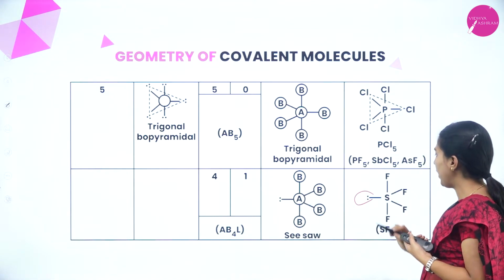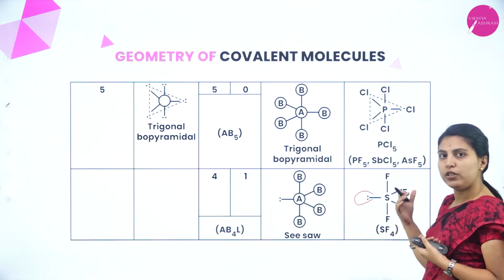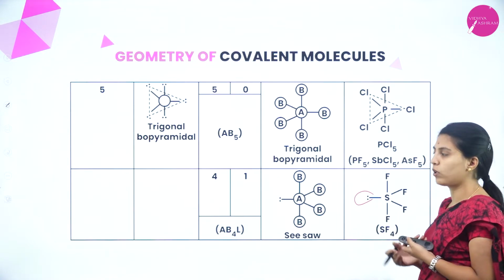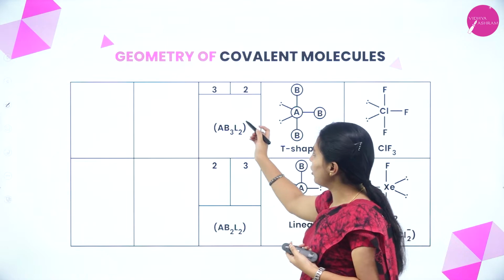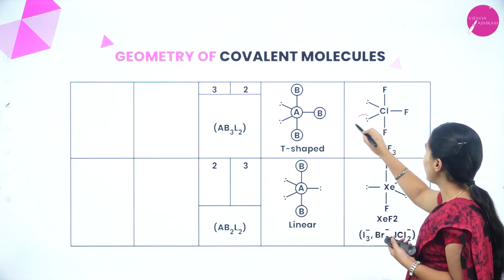Due to this lone pair, it would be tetrahedral, but it is distorted and shows the seesaw shape. That is SF4. Next one, AB3L2, that is 3 bond pairs and 2 lone pairs. It will be T-shaped. 2 lone pairs are present.